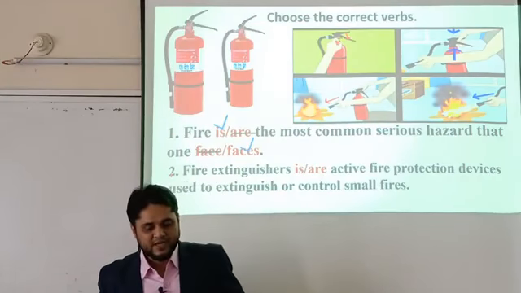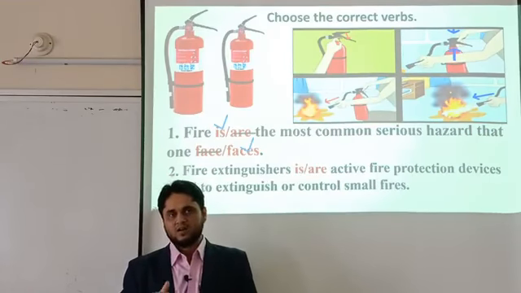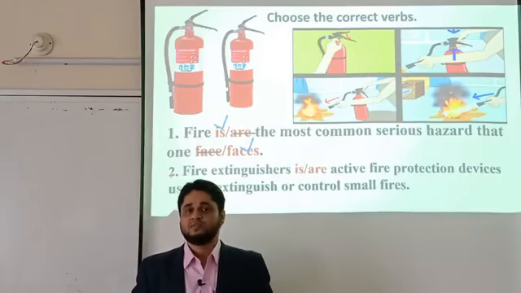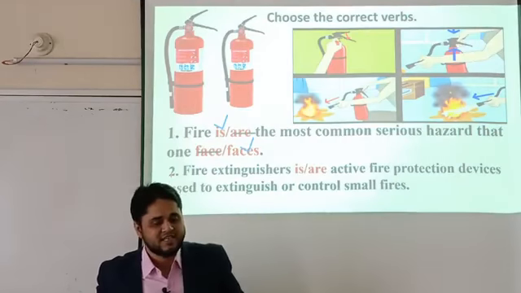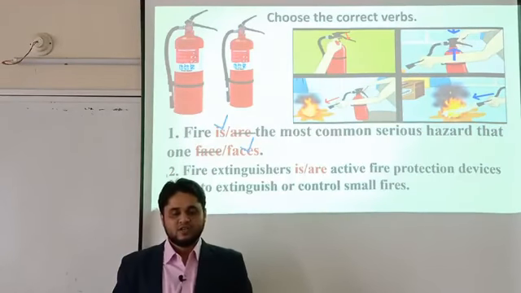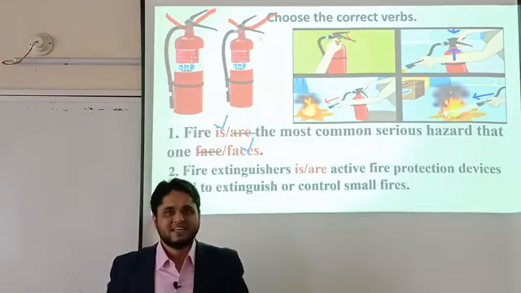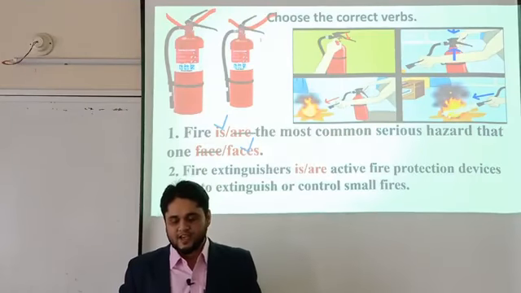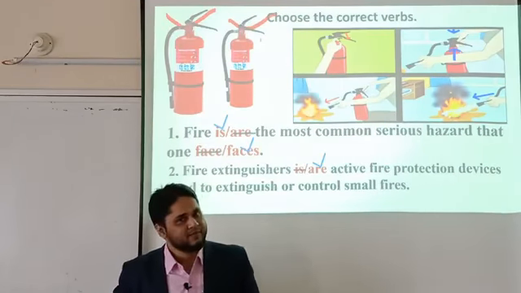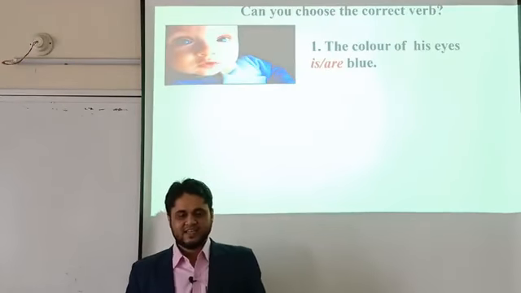In number 2 we can see fire extinguishers. Fire extinguishers are or is active fire protection devices used to extinguish or control small fires. In this slide we can see two fire extinguishers here. Yes, two fire extinguishers. That's why the subject is plural. The subject is plural, and the verb will also be plural. So the correct answer will be "are". Okay, my dear students, I think you can understand the matter. So let's see our next slide.